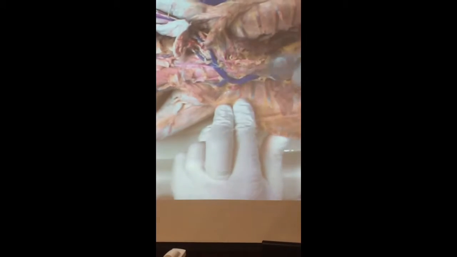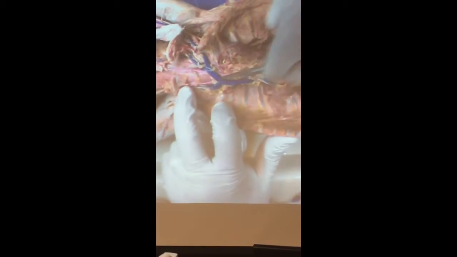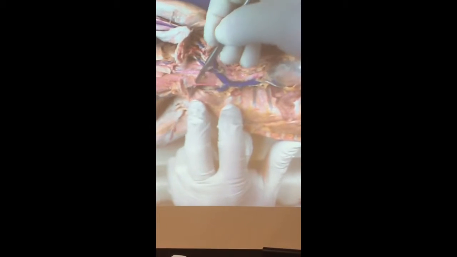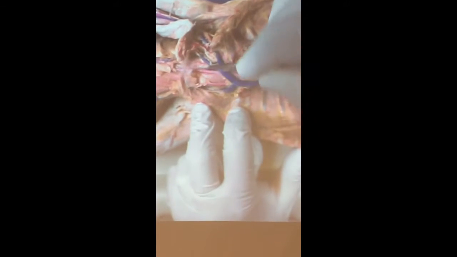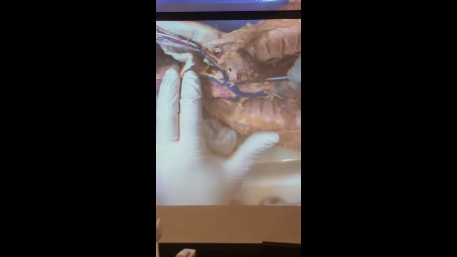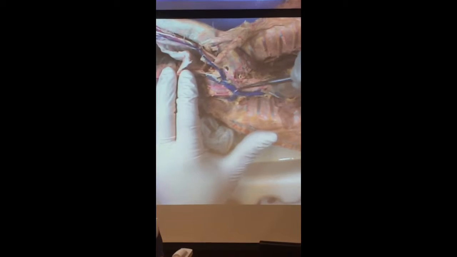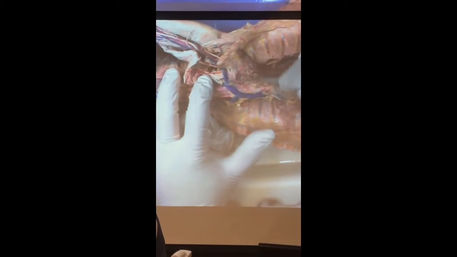Left subclavian. What is this large vessel here? Superior vena cava. What do we have here? Right common carotid. And this one? Left common carotid. This vessel here? Brachiocephalic. What about this very brief segment here?